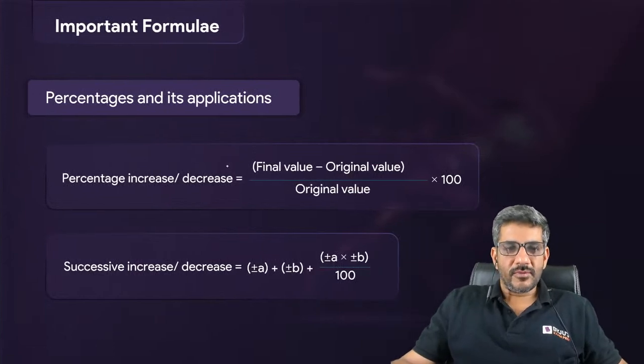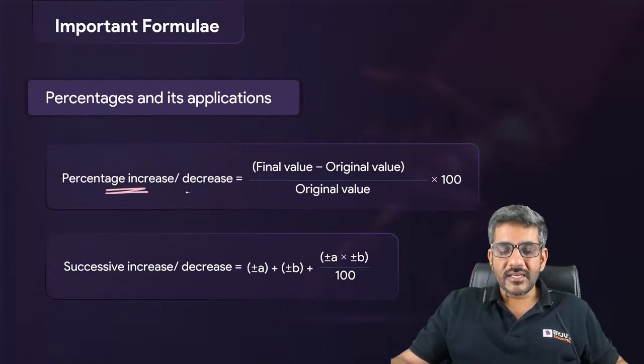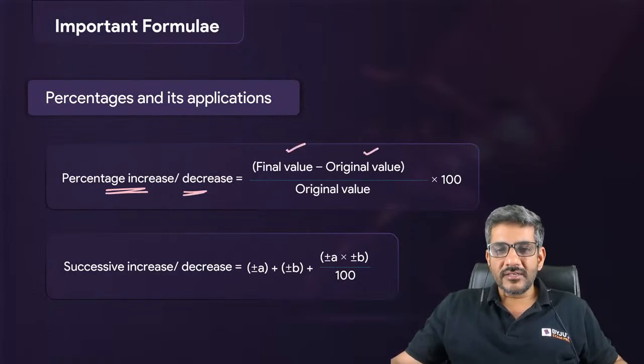So first things first, when I talk about percentages, what are the things which are needed? From CMAT's perspective, you just need to know the formula to find the percentage increase or percentage decrease. It is given by the final value minus original value upon the original value into 100.